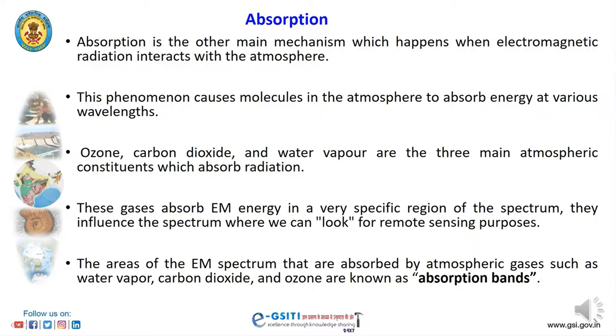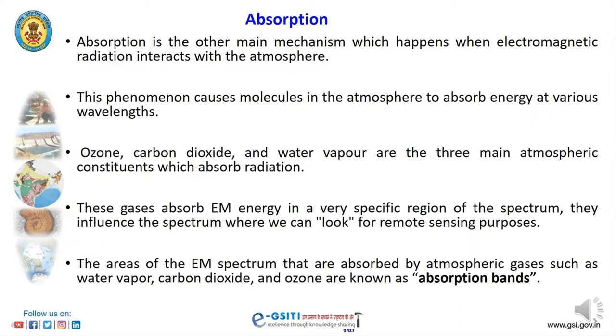Absorption is another important mechanism. It occurs when electromagnetic radiation interacts with the gas molecules and dust particles in the atmosphere. This phenomenon causes molecules in the atmosphere to absorb energy at various wavelengths. Ozone, carbon dioxide and water vapor are the main atmospheric constituents which absorb radiation. These gases absorb electromagnetic energy in very specific regions of the spectrum.